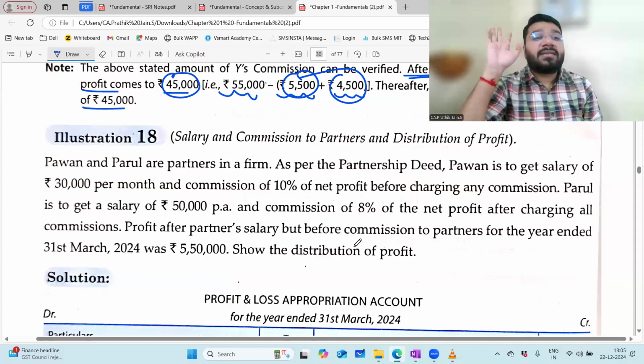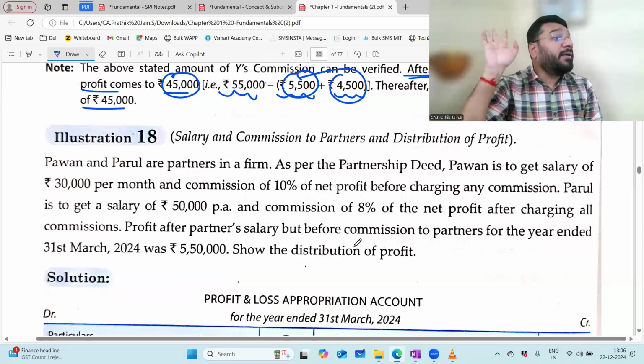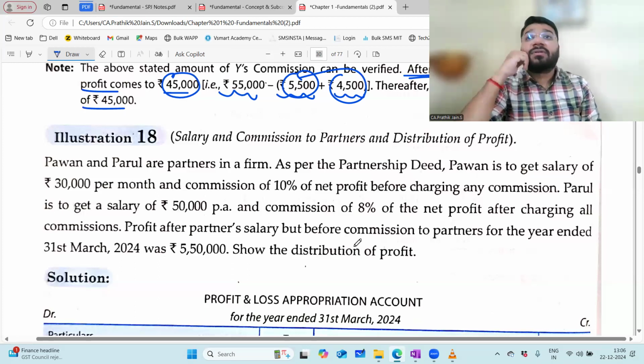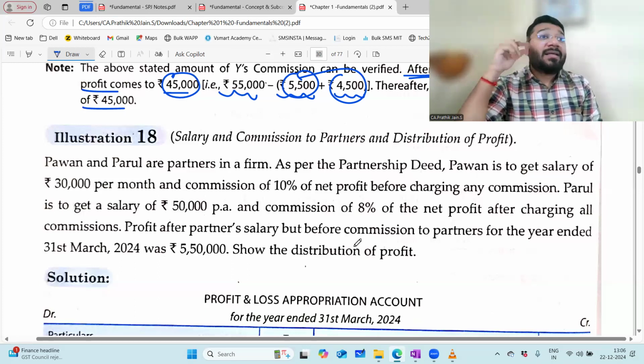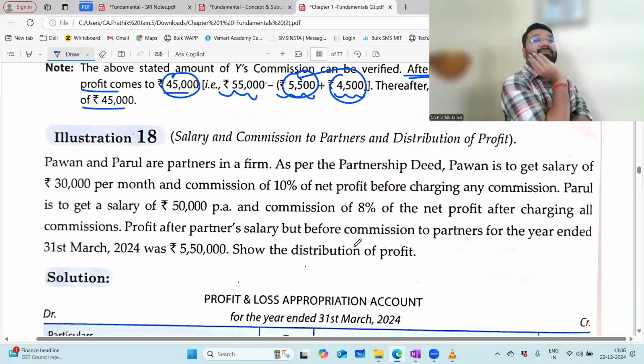Okay. So here, luckily, this is an ongoing business. So 30,000 per month means for 12 months, it is 3,60,000 rupees. And he is to get a commission of 10% on net profit before charging any commission. Means I should not deduct any commission. Without that, I should record my net profit, and on that 10%. The doubt what people have here is that, sir, salary should I minus or not?